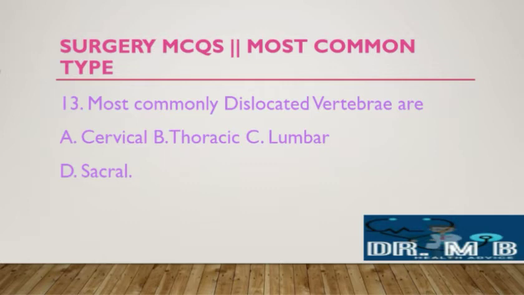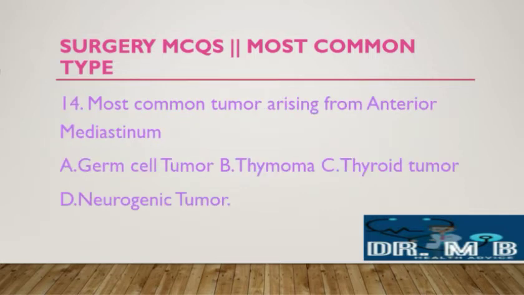Most commonly dislocated vertebrae are A. Cervical, B. Thoracic, C. Lumbar, D. Sacral. Okay, the correct answer is A. Most commonly dislocated vertebrae are cervical vertebrae. Okay, next question.